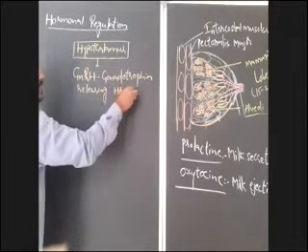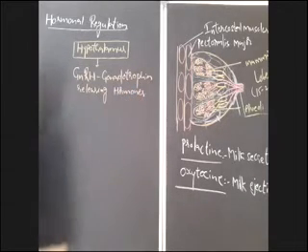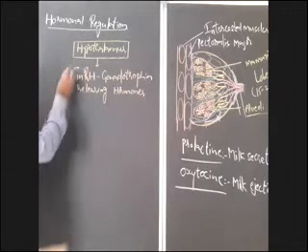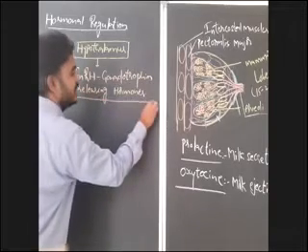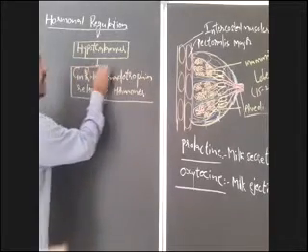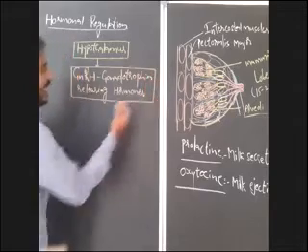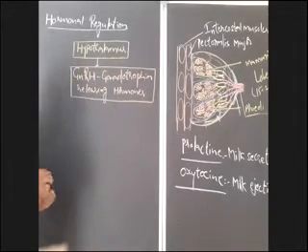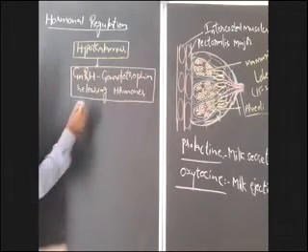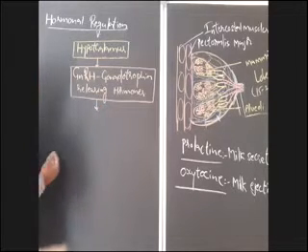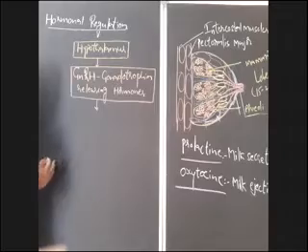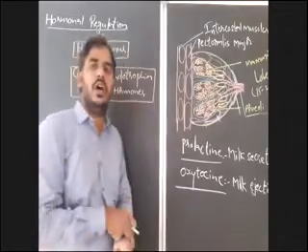Gonadotropin releasing hormones. These gonadotropin releasing hormones will act on the anterior lobe of the pituitary gland, which is known as the adenohypophysis.